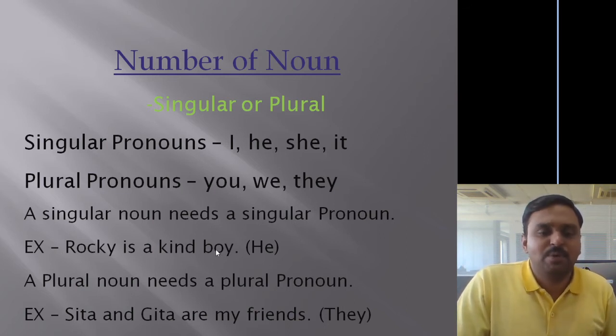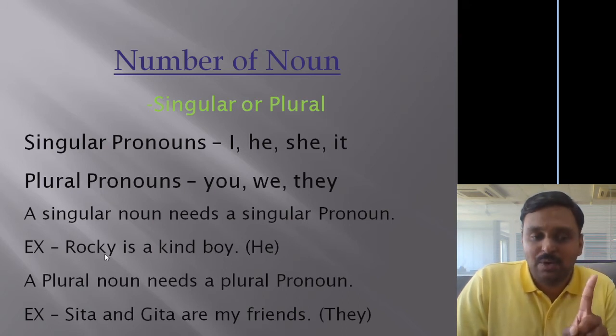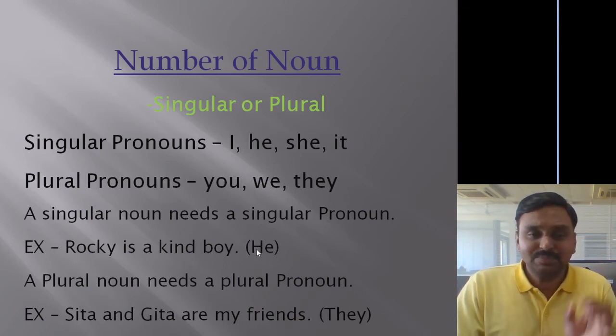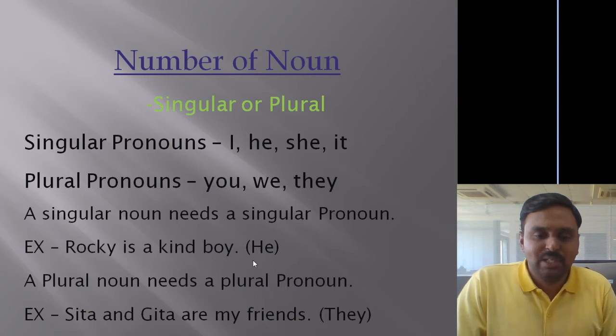Look at the example here. Rocky is a kind boy. Now here Rocky is what? It's just a singular noun. When Rocky is singular noun, we have to use singular pronoun also. So he, masculine gender. For that we have to use he. So he is what here? He is singular pronoun.